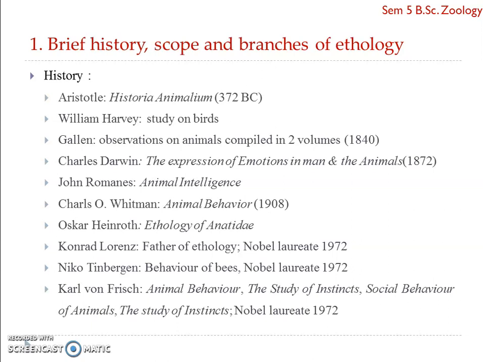Konrad Lorenz was an animal psychologist from Vienna, Nico Tinbergen was a zoologist from Holland, and Karl von Frisch was from Germany. These three shared the Nobel Prize in 1973 for their contribution in the field of animal behavior. They also got the credit of introducing an absolutely new branch of zoology and making it popular among common people. They all had a common feature: they all started their observation or ecological studies on pets, farmhouse animals, domestic animals, etc.